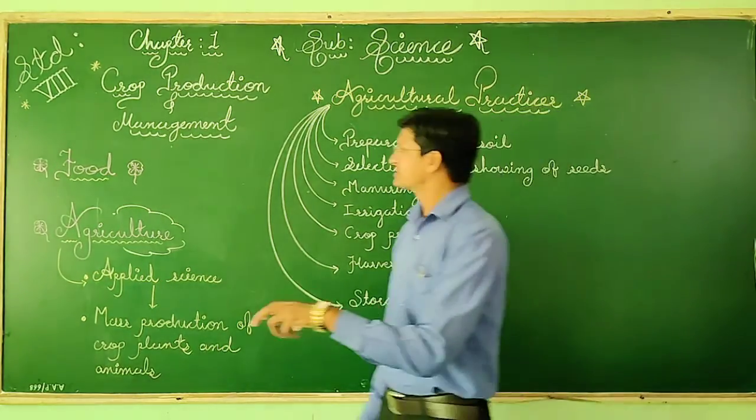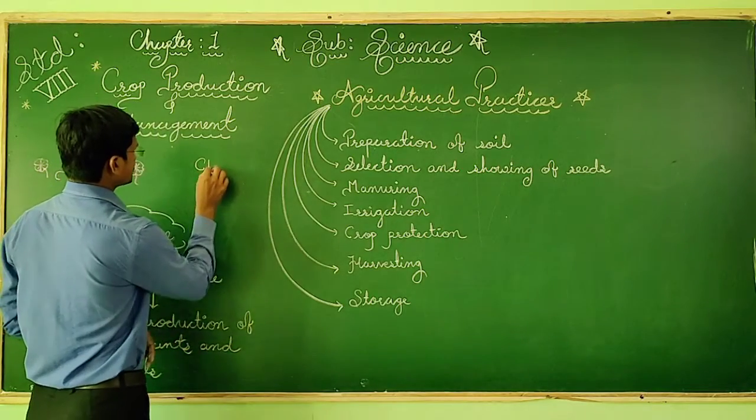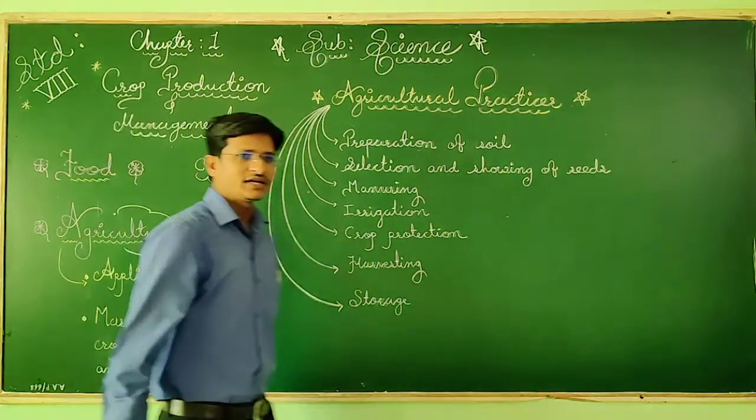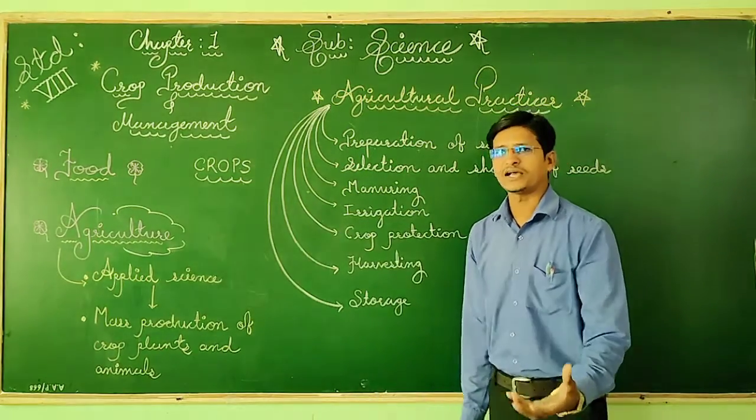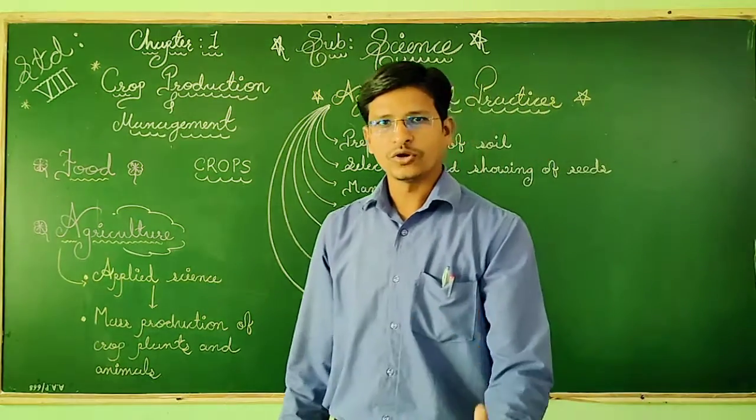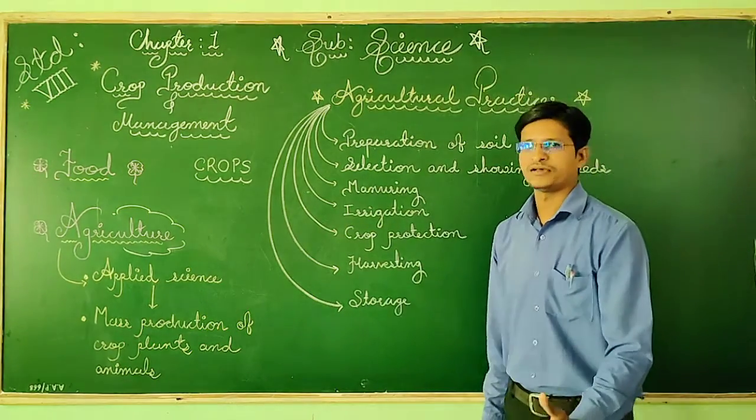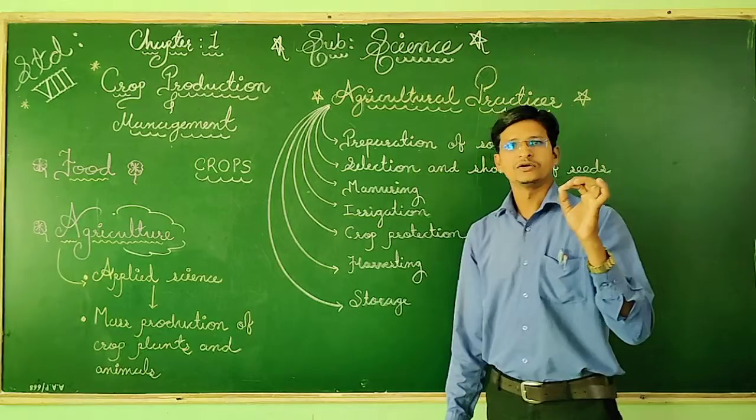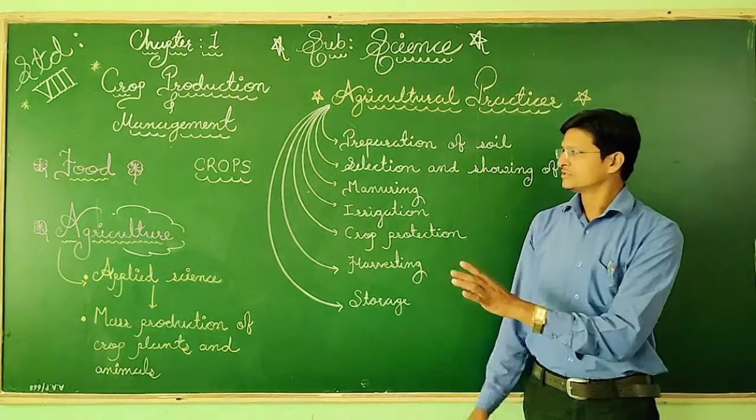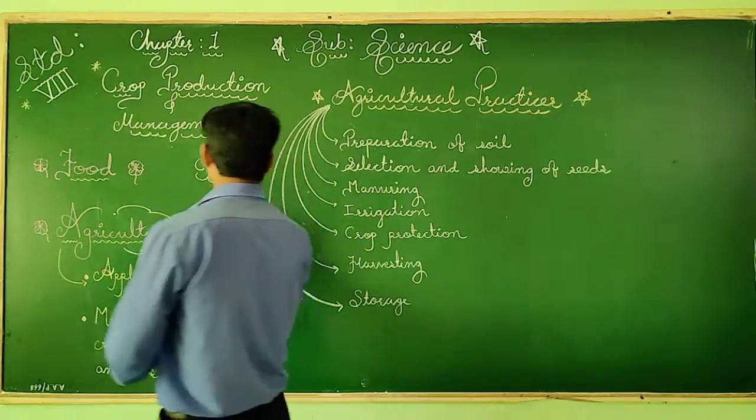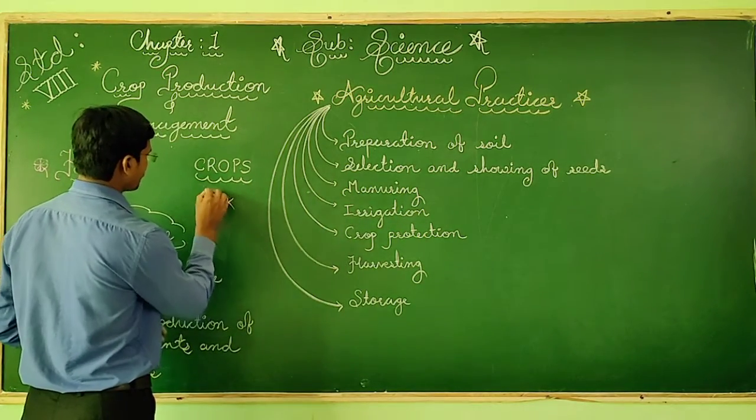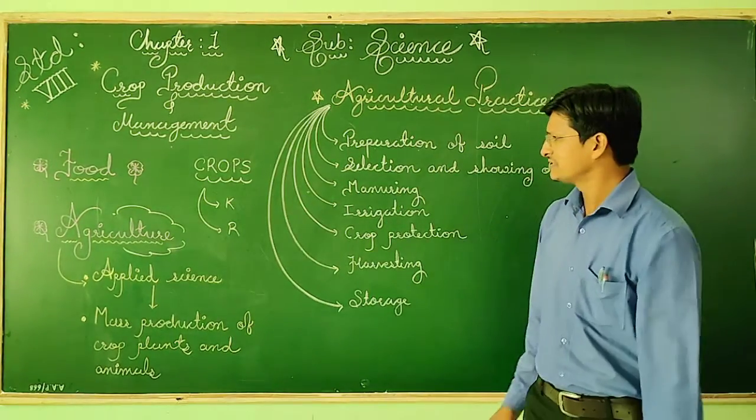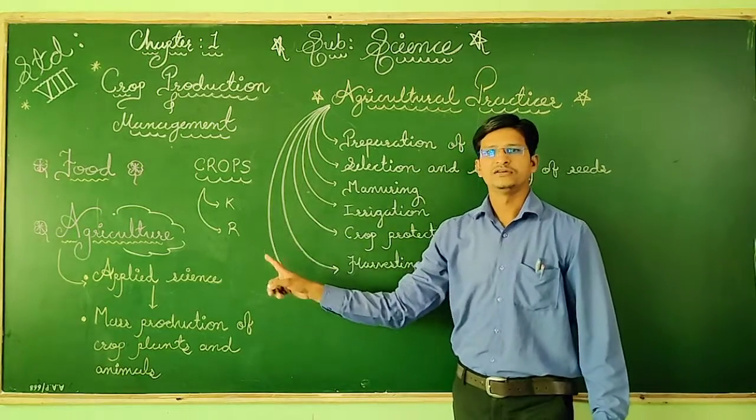Another topic we discussed yesterday was crops. What are crops? The question to you, what are crops? Crops are plants growing in one area on a large scale. So the main idea was the same kind of plants growing on a large scale. That is crops. And two types of crops we also discussed, that is kharif crops and rabi crops.